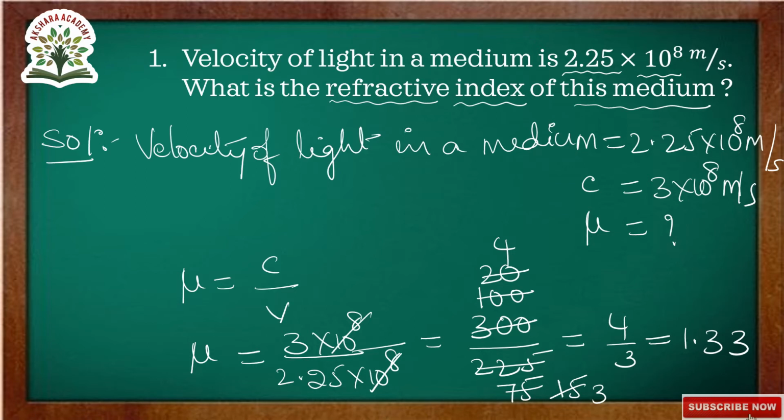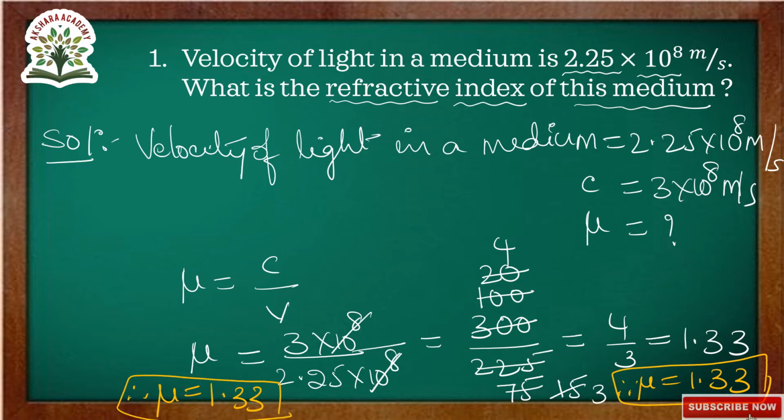The refractive index of this medium, therefore final answer, mu is equals to 1.33. This is the final answer. Here also I am writing the answer, mu is equals to 1.33. This is the refractive index of the medium.